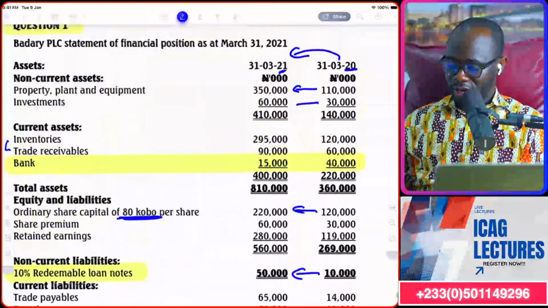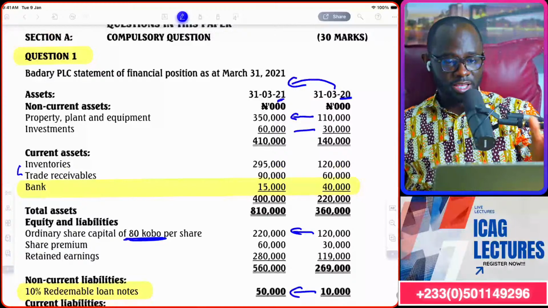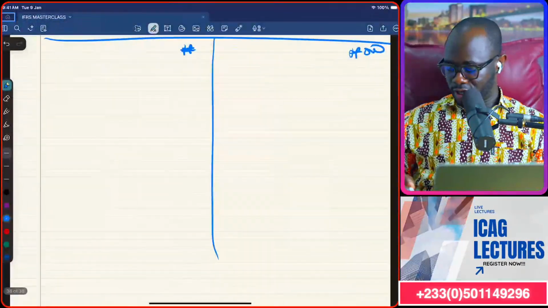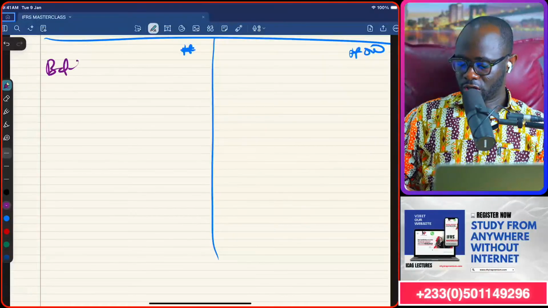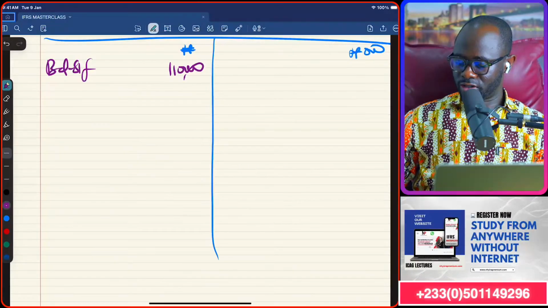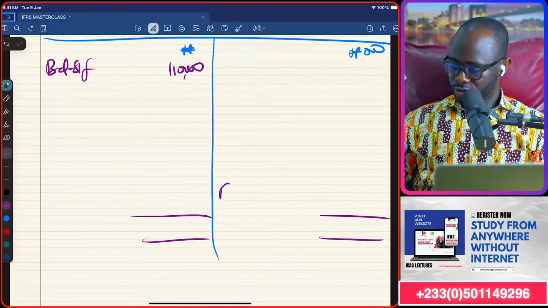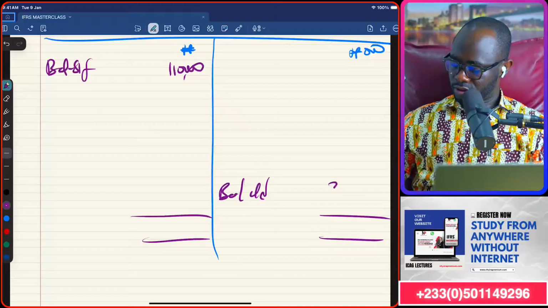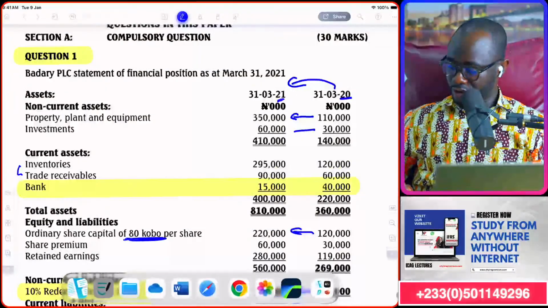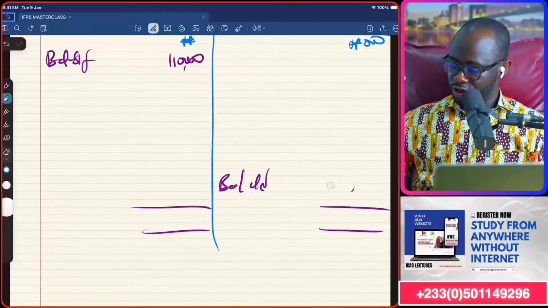So let's pick up the PPE situation. Opening figure will be 110,000. Closing figure will be 350. So balance brought forward, 110,000. We pretend to close. Balance carried down, 330,000. Did I get that right? No, 350,000 rather, Nhyira.